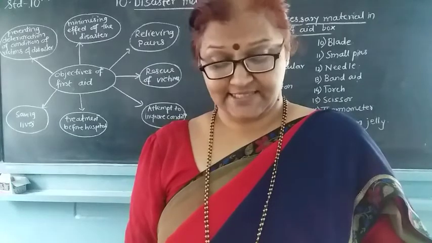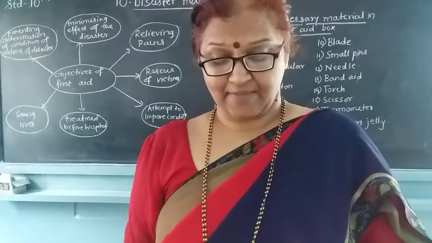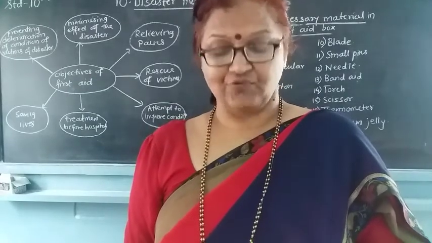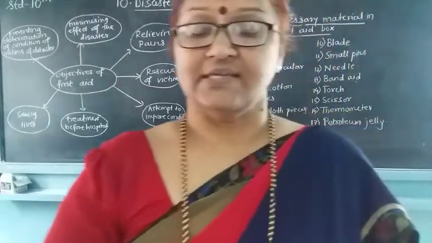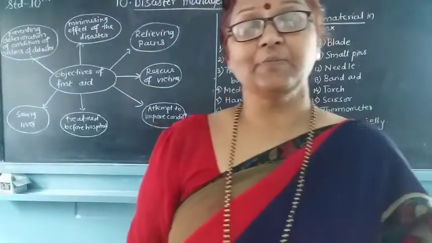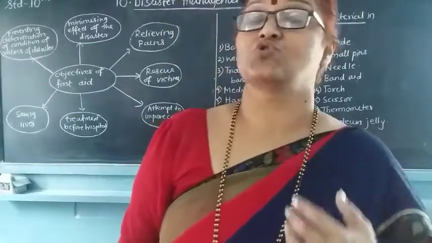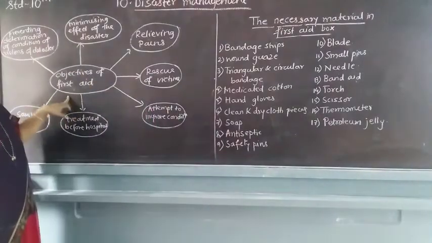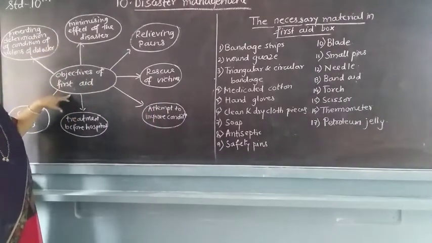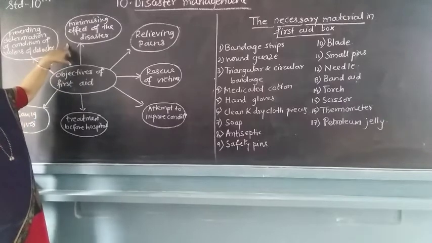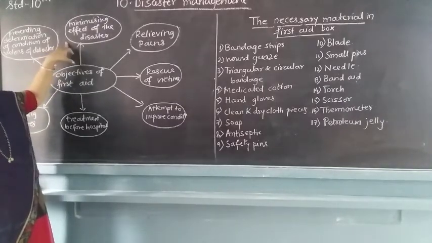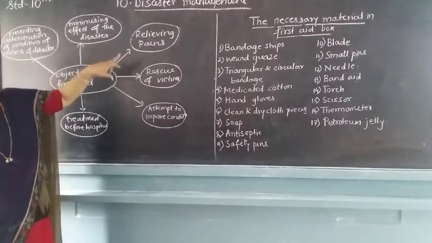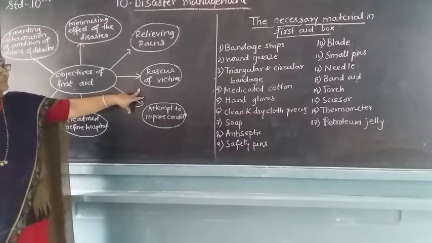Victims of such disasters need to be offered some primary help before actual medical treatment. First aid is useful in such circumstances. First aid is a treatment given to the victim before he goes to the hospital. Here I have given some objectives of first aid. Why do we have to apply first aid? Because we want to minimize the effect of the disaster, relieve the pain of the victim, and rescue the victim from death.